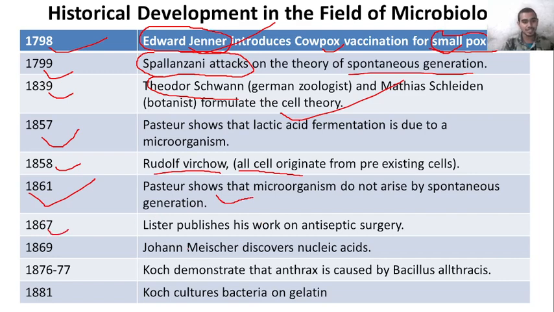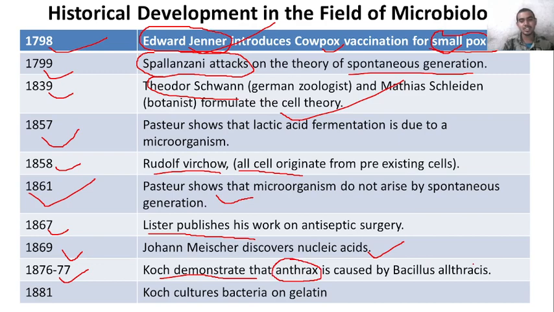In 1866, Lister published his work on antiseptic surgery. Then in 1869, Johann Miescher discovered nucleic acid. In 1876 and 77, Robert Koch demonstrated that anthrax is caused by Bacillus anthracis, which is a bacterium. So where we find Bacillus, that is a bacterium.